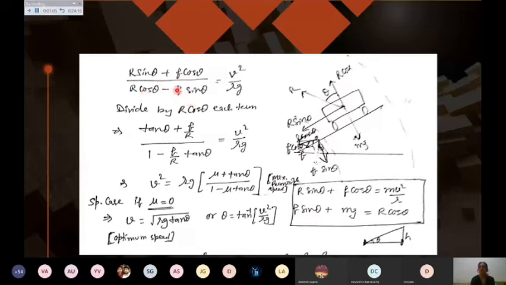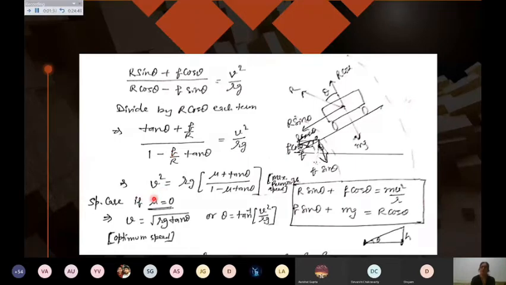But f upon r is what? That is mu. So I can write this result in terms of the coefficient of friction, mu. So I'm getting v square upon rg equals mu plus tan theta divided by 1 minus mu tan theta. Or you can write v square equals rg into mu plus tan theta divided by 1 minus mu tan theta. Or you can write the square root of this, which will give you the safe speed v.